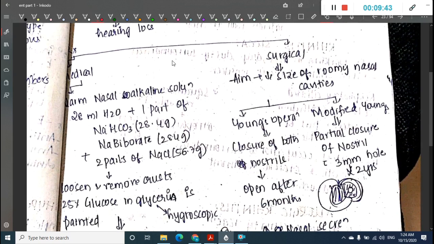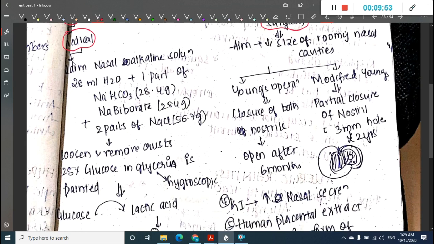For the treatment, we have medical treatment available and surgical treatment available. In the medical treatment, mainly warm nasal alkaline solution can be used.